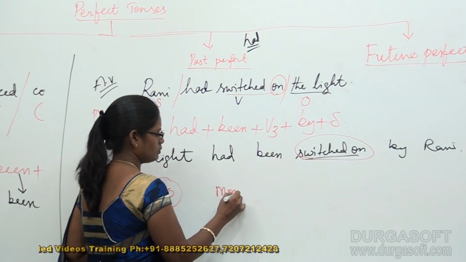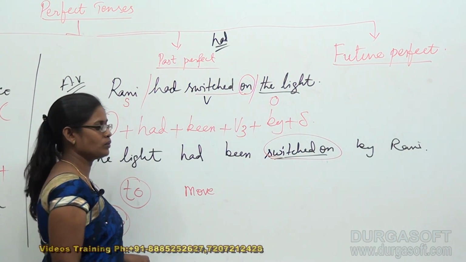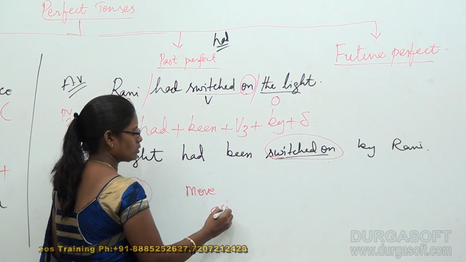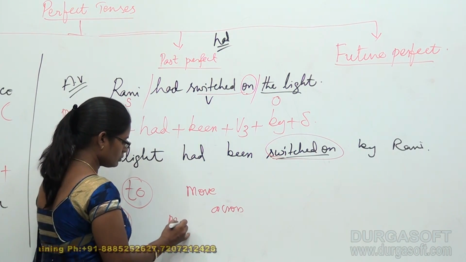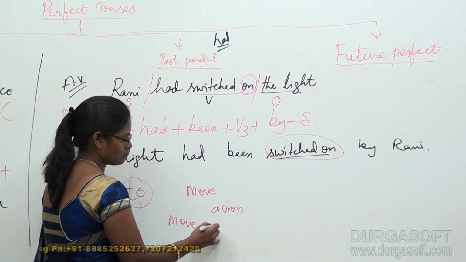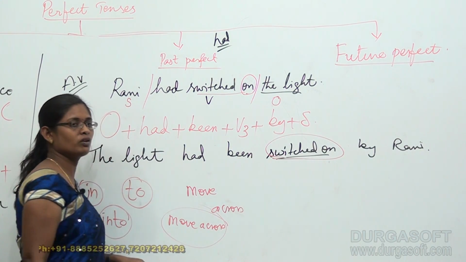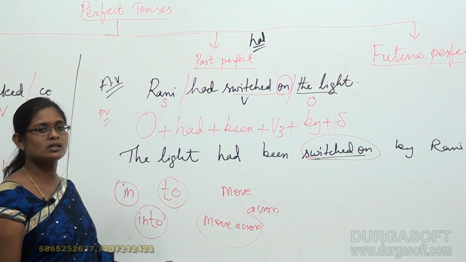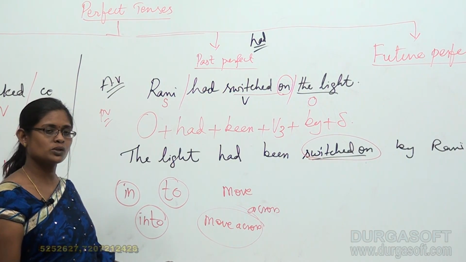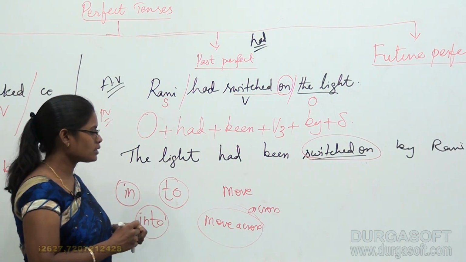Move is one of the words. Across is one of the words. If I join them both, move across has become a particular phrasal word which gives a sensible meaning when it is used in sentences. Okay, so that's how we did here.